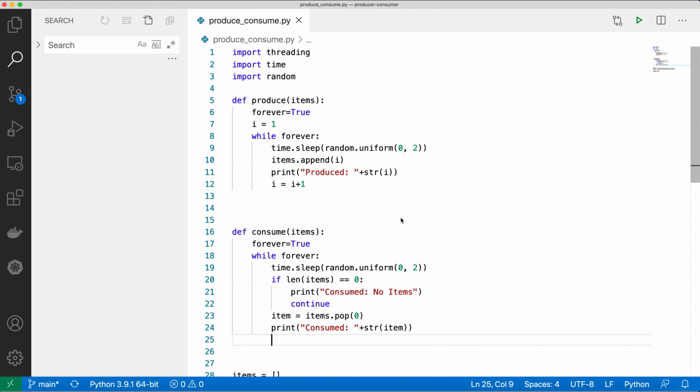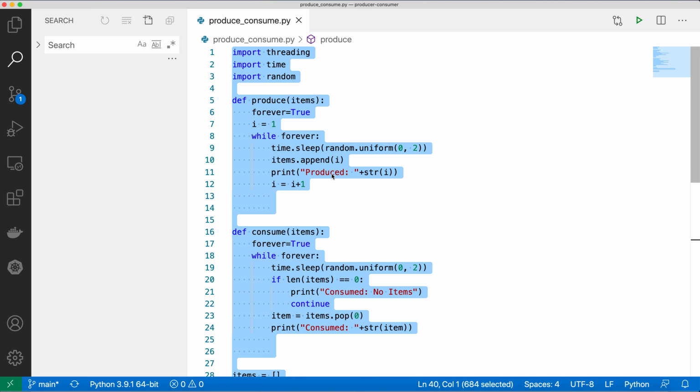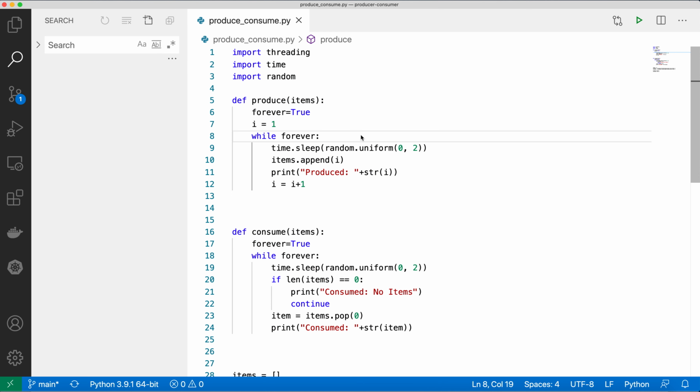In this session, we are going to build the producer consumer problem in Python and we'll run it live to see how it works. So this is my program, which I have highlighted here for the producer and consumer problem, and it's a basic problem which we will be covering. We will not go into the advanced concepts of the producer consumer problem, but we'll see what the basic fundamental concepts of producer and consumer are.